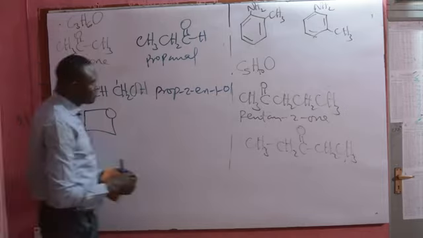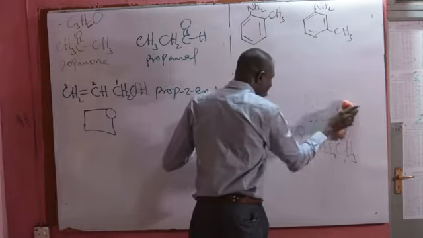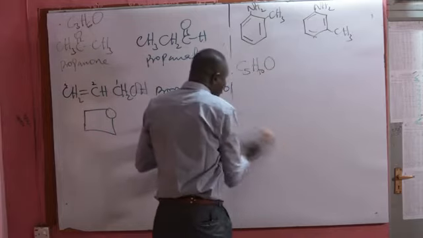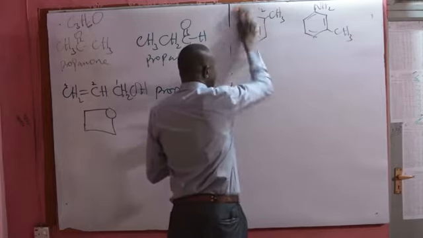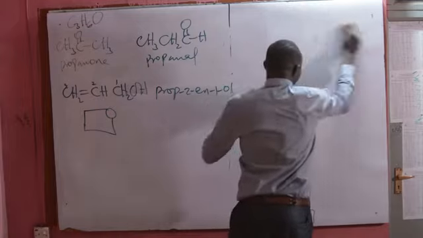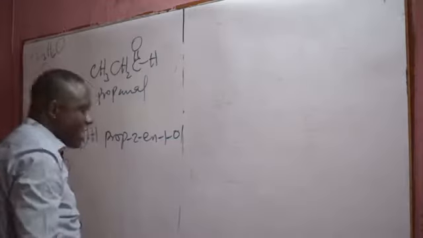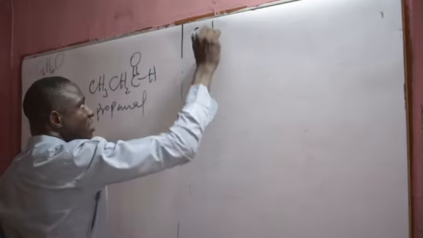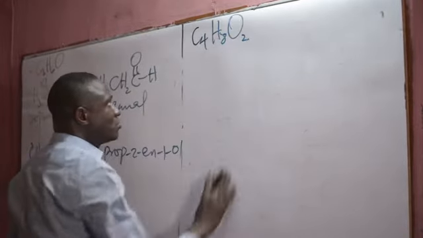Another typical example is this. Let's look at another kind of functional isomerism belonging to other functional groups. Assuming we have something of this nature, C4H8O2.